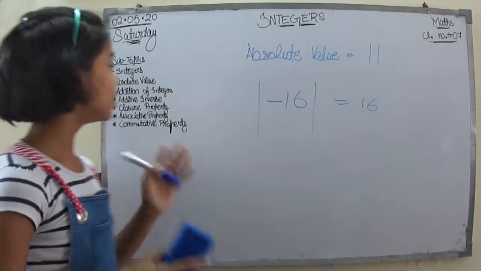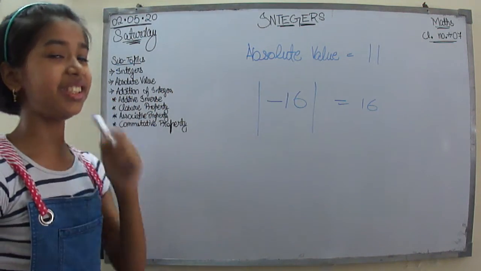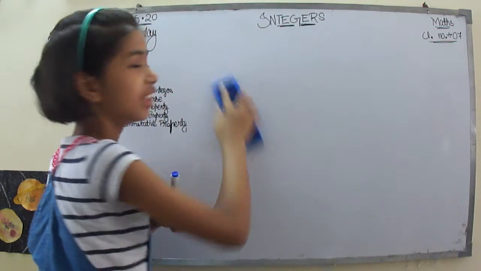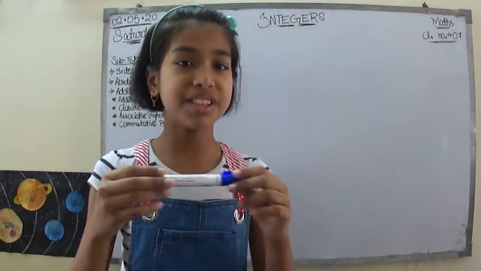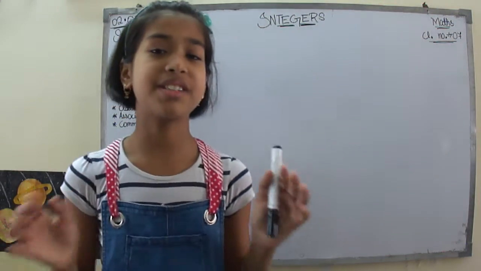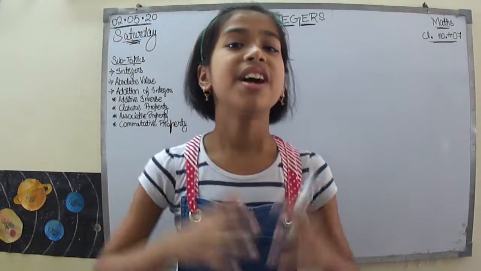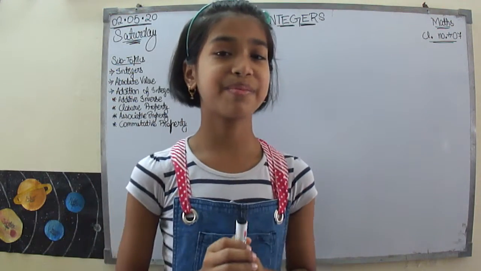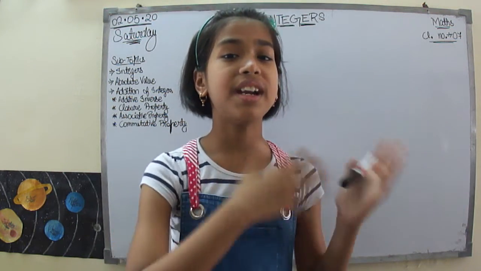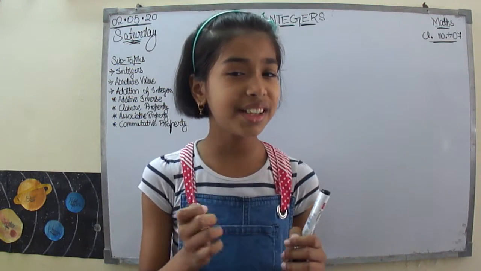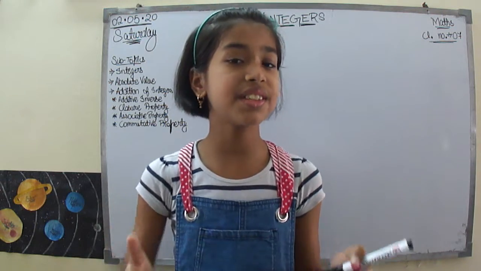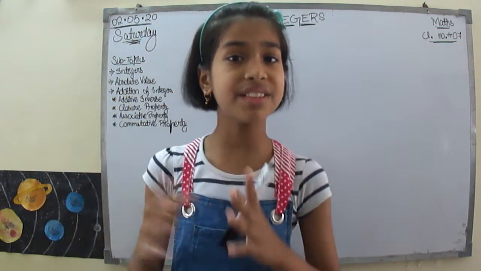Let's move on to the addition of integers. First let me draw this. Let me change the marker also. Okay, now that's good. So firstly let's talk about the addition of integers. It is not the same as the addition of positive numbers. It is slightly different. Addition of integers includes all the numbers, also the negative numbers.